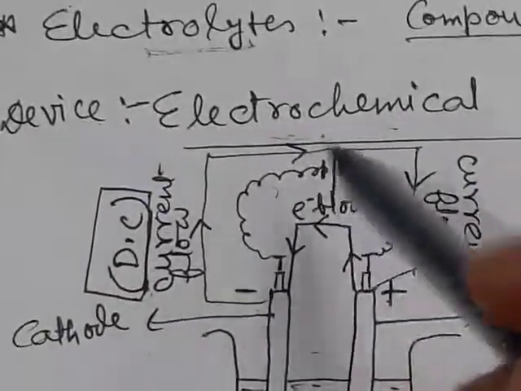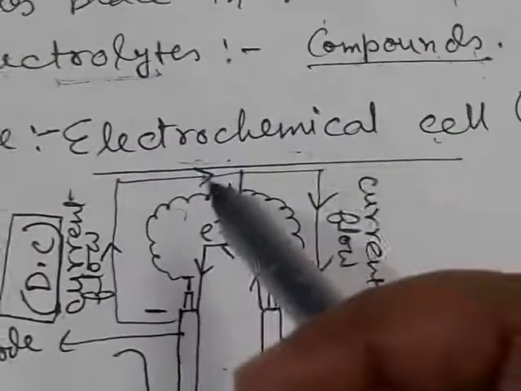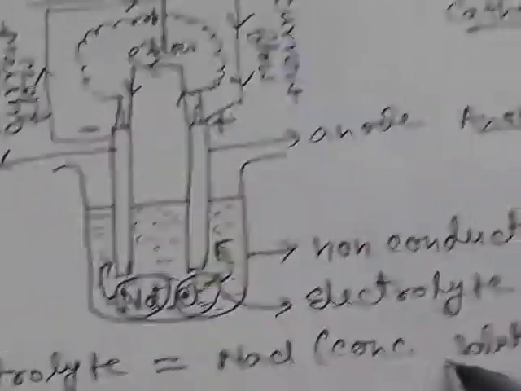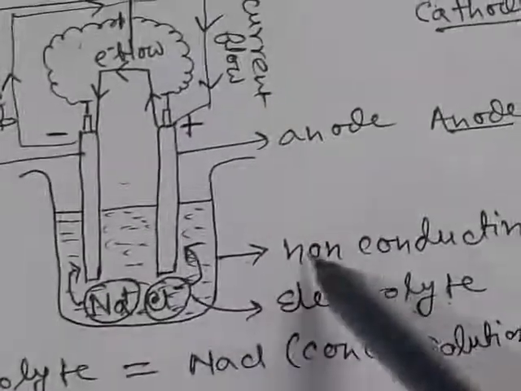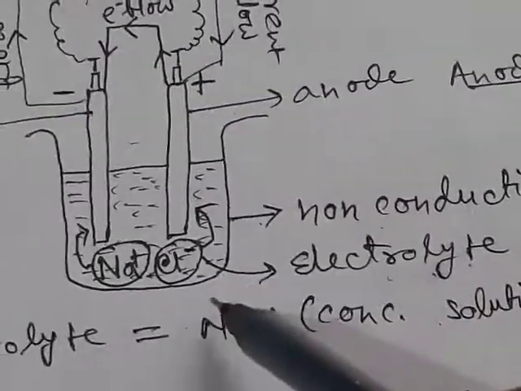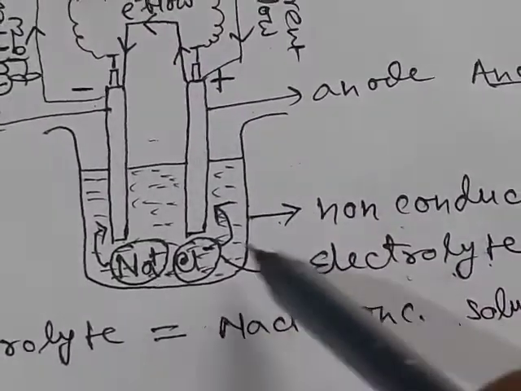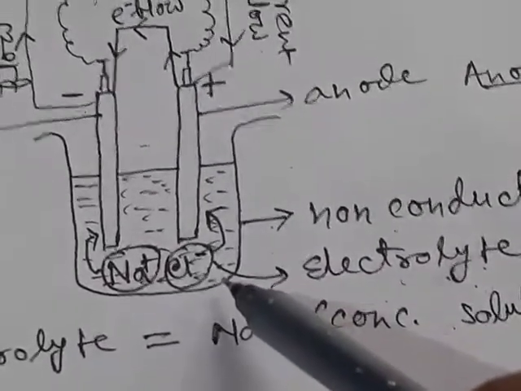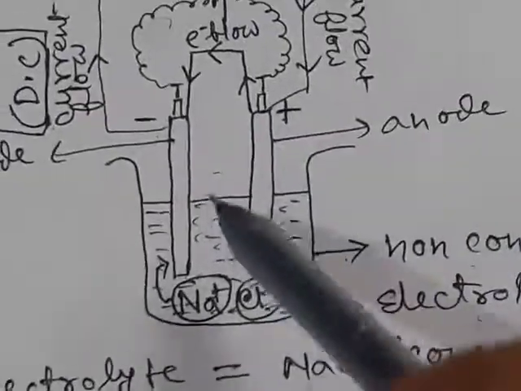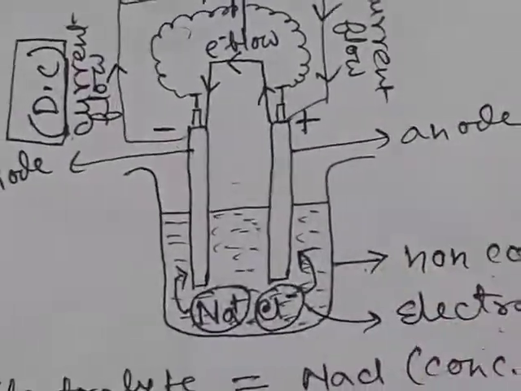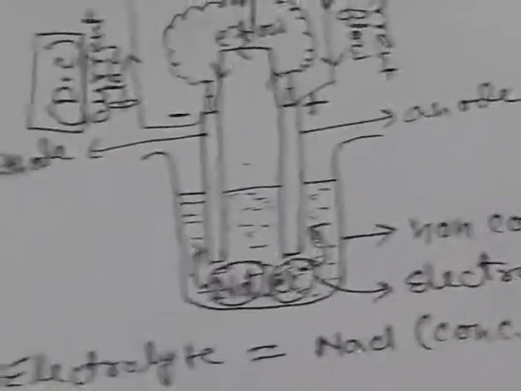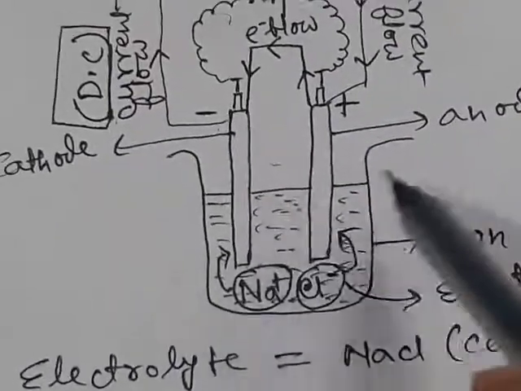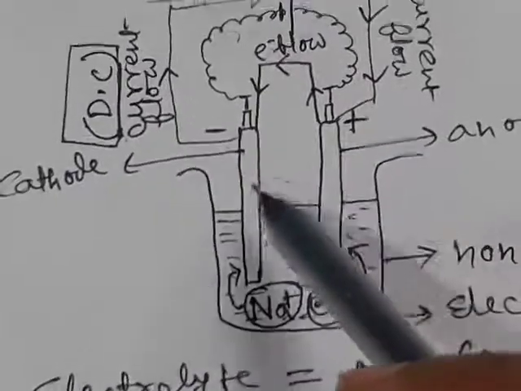Now, the device which is used to show electrolysis is the electrochemical cell. An electrochemical cell mainly consists of a non-conducting vessel, and in this non-conducting vessel some electrolyte is taken in its molten state or in solution state. Now two rods are immersed. These two rods may be metal rods or they may be graphite carbon rods.